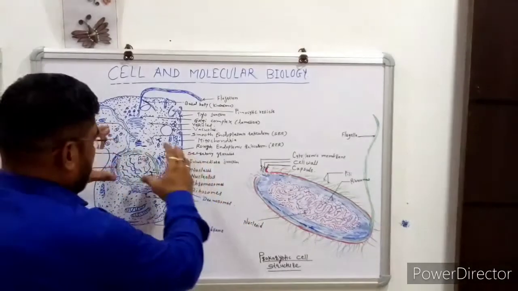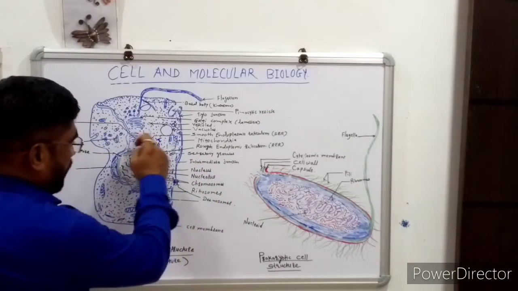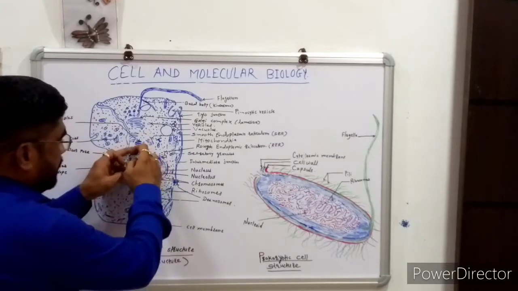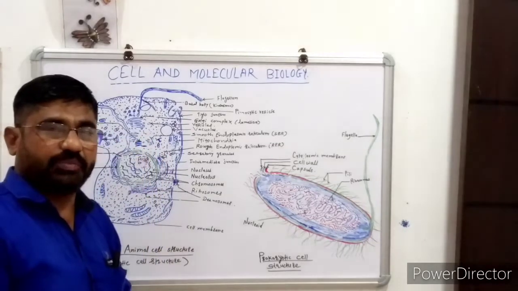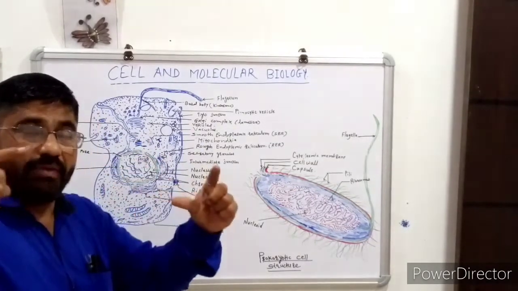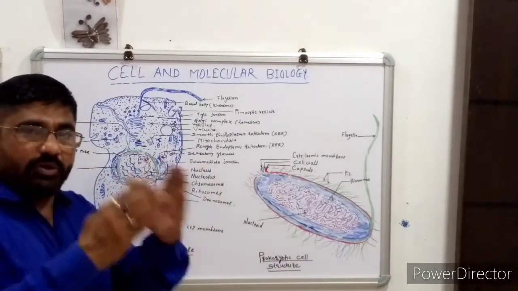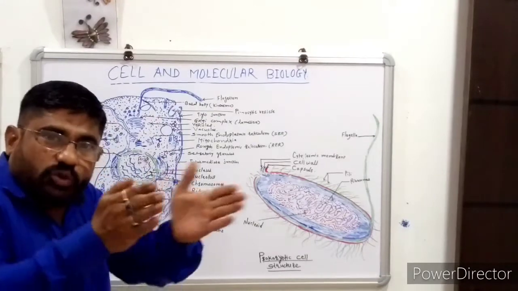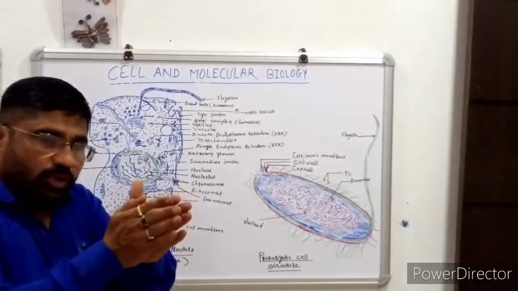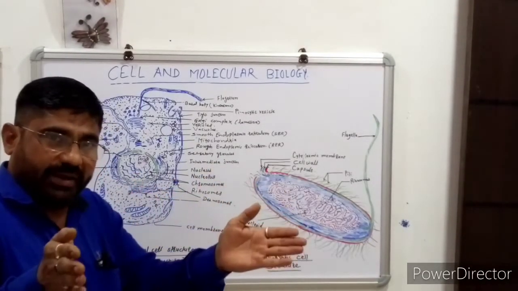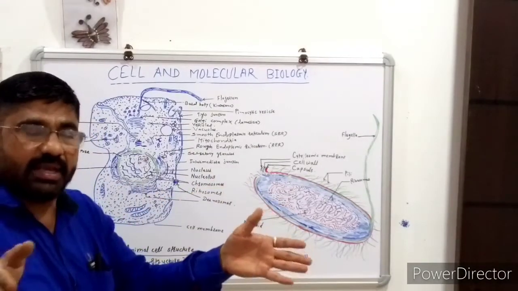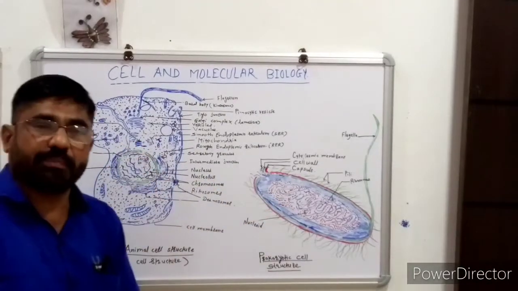At the time of mitosis, when the cell divides into two new cells, the chromosomes should be equally divided into both dividing cells, so spindle fibers play the major role.